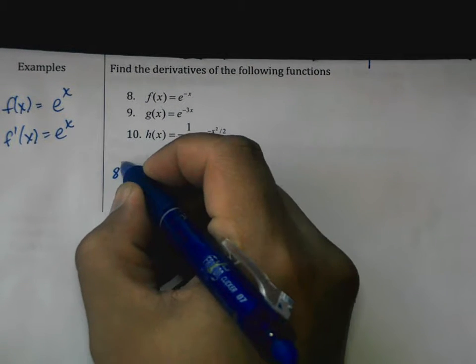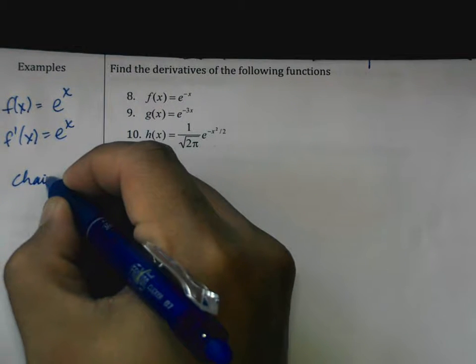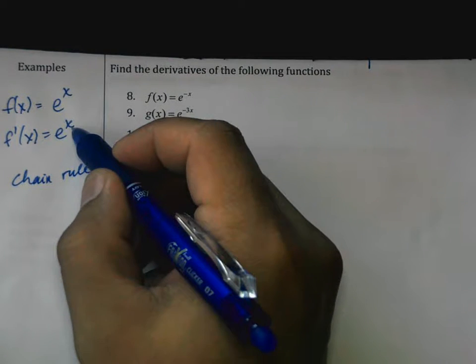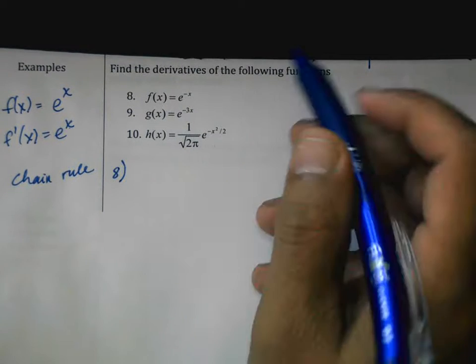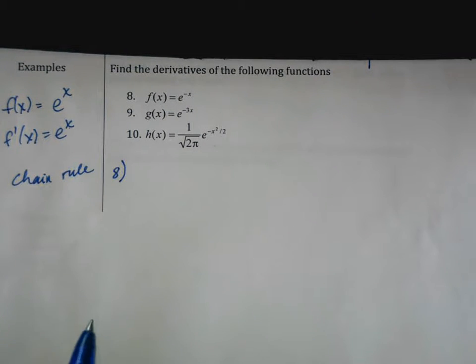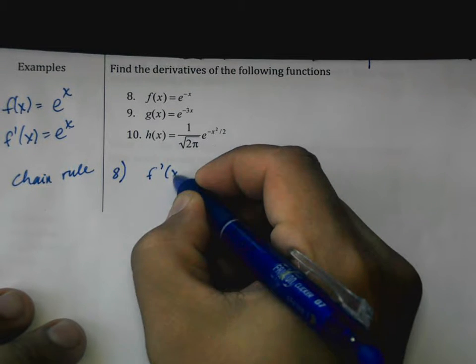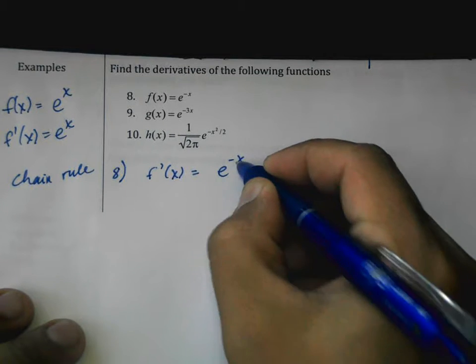Well, in number 8, what applies here is the chain rule, because it's not x, but it's negative x wrapped inside of e to the x. So that means the derivative is first itself.